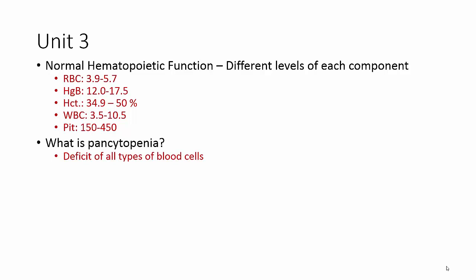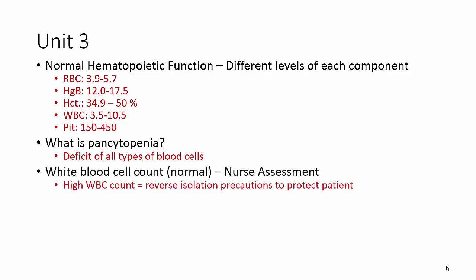The next one, what is pancytopenia? Now, guys, anytime you see penia, it means that there's a low or decreased level. So this is a deficiency of all types of blood cells. This includes white, red, and platelets. White blood cell count, of course, the normal should be between 3.5 and 10.5. However, if there's a high white blood cell count, it's higher than 10.5. It's probably going to be where the person's fighting an infection.